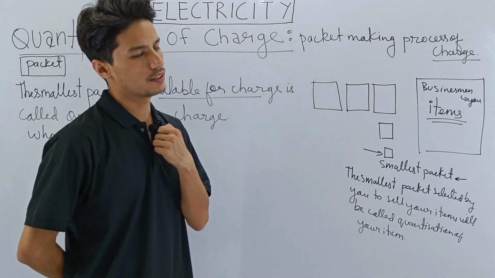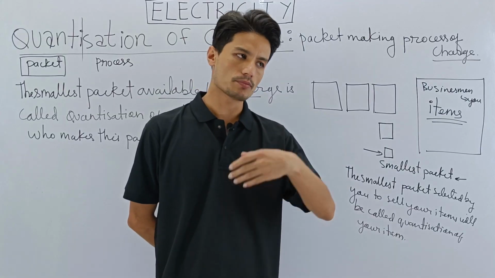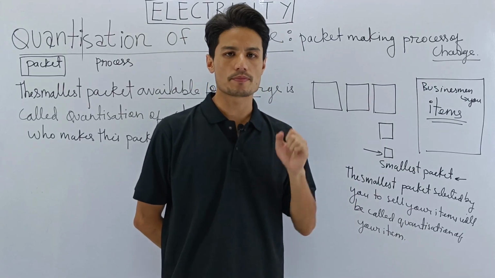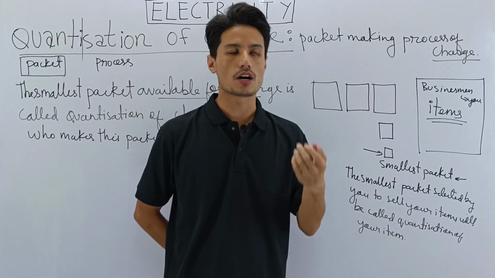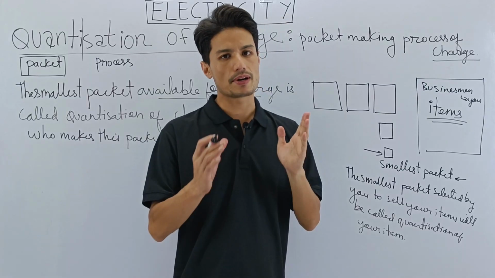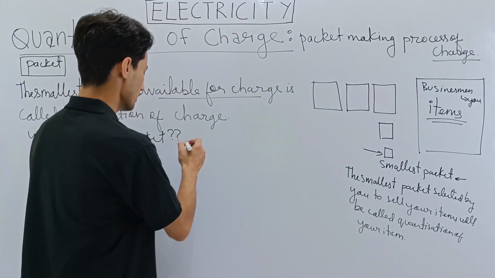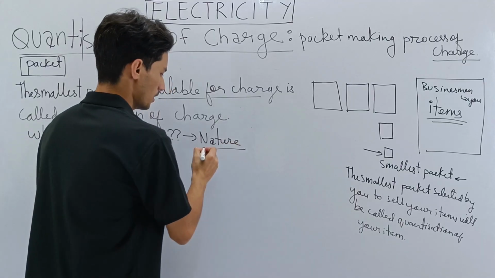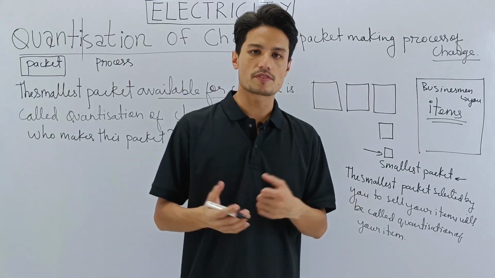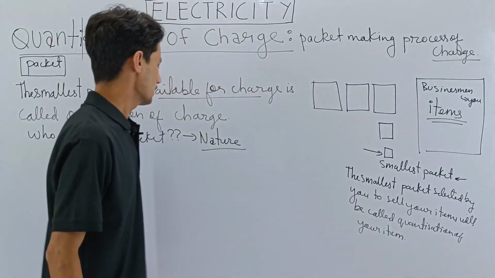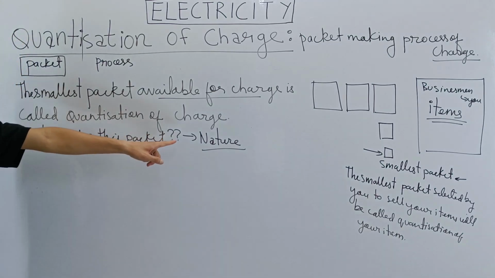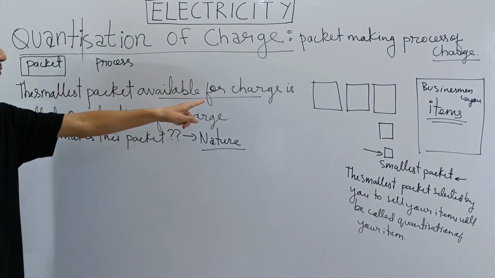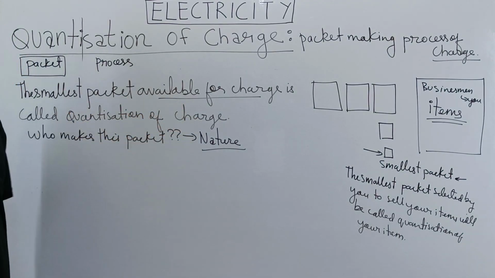It is not made by me, it is not made by you, it is not made by scientists, it is not made by any human beings. Who makes this packet? It is made by nature. Nature itself is making this packet. So the smallest packet available for charge is made by nature.